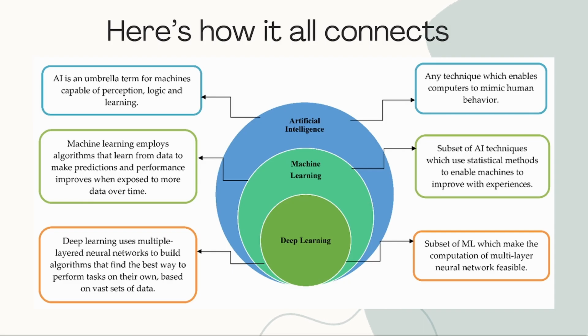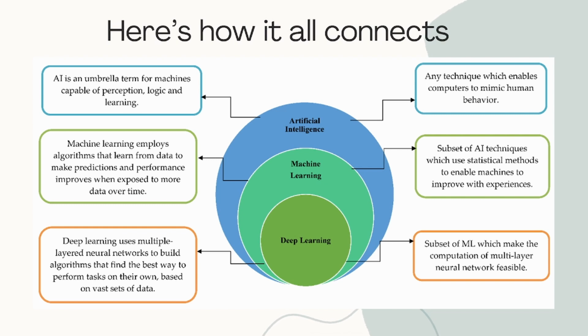Alright, before we go deeper, let's clear up a common confusion. What's the difference between artificial intelligence, machine learning, and deep learning? And more importantly, how do they all connect? Don't worry, I'm going to break it down for you with a very simple flow. Think of this like nested layers, one inside the other. Let's start from the top.